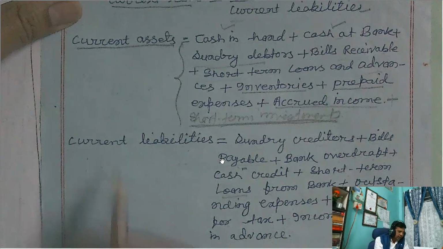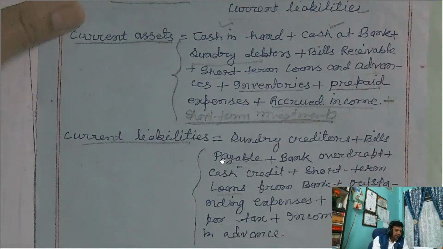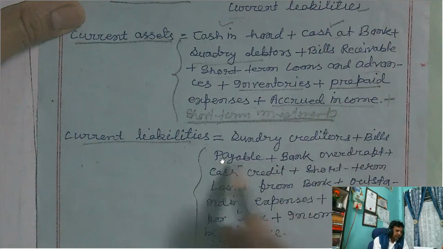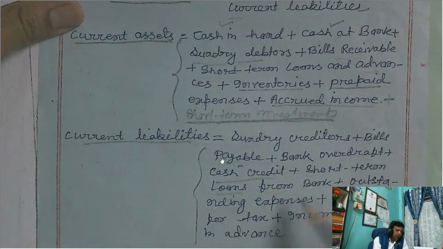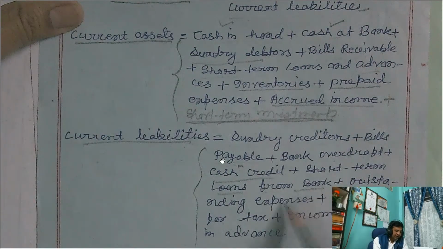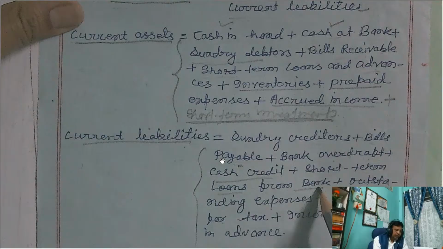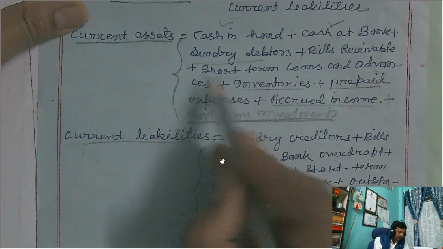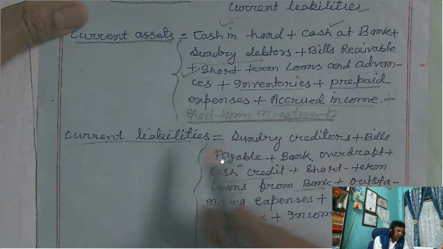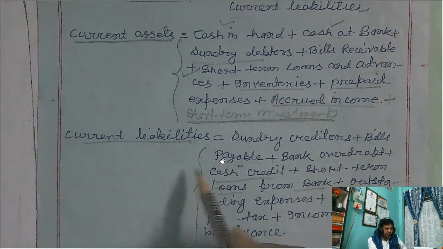And similarly, the current liabilities. The list of current liabilities: sundry creditors, bills payable, bank overdraft, cash credit, short term loans from banks. It is taken, a short term loan taken from a bank for business purposes. And there are also short term loans and advances, which are given, so the business has given short-term loans and advances to other people.